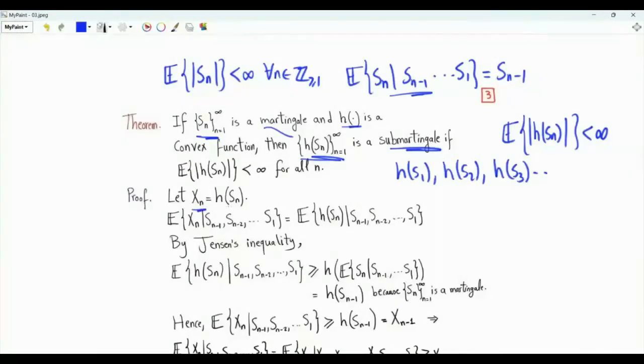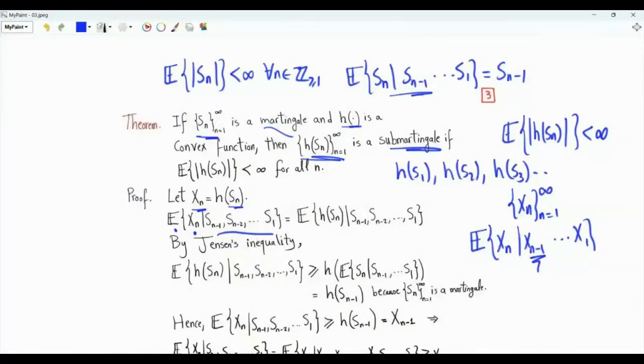Let Xn be h of Sn. To check that the sequence Xn is a submartingale, we need to check the conditional expectation of Xn given the random variables from X1 to Xn minus 1. We should be able to prove that this conditional expectation is greater than or equal to Xn minus 1. However, we do our proof in two steps. In the first step, we take the conditional expectation of Xn given the random variables from S1 to Sn minus 1. We condition on the S random variables, not the X random variables.